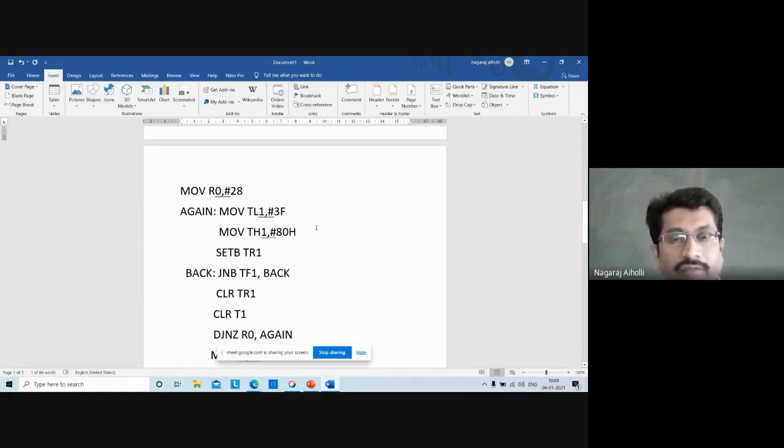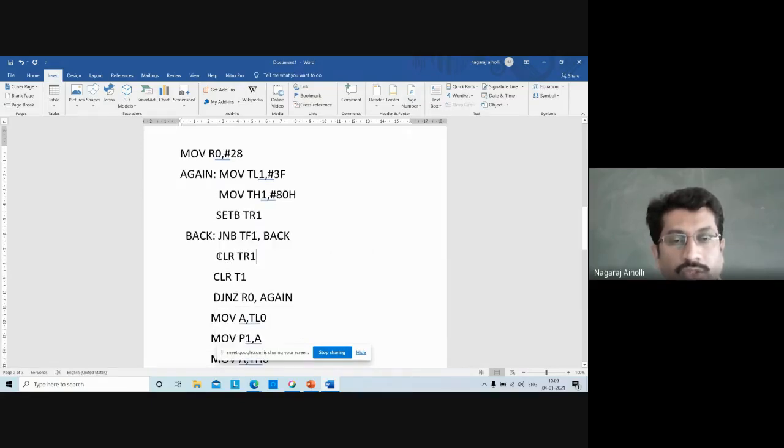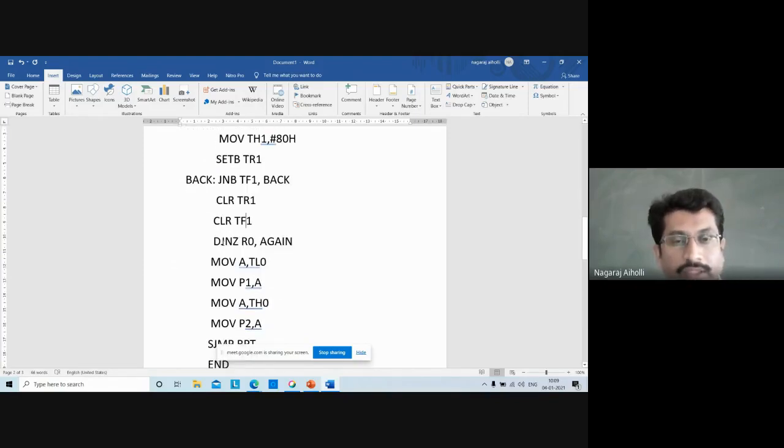After FF, it will overflow from FF to 0000. Correct. That overflow condition is detected by this instruction JNB TF1, back. Jump if no bit TF1, back. Once it overflows, we have to stop the timer. Clear TR1 is the instruction to stop the timer. Then clear TF1 to clear the overflow flag for the next round of operation.